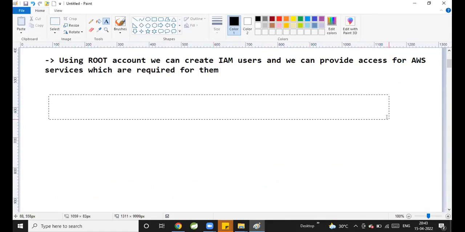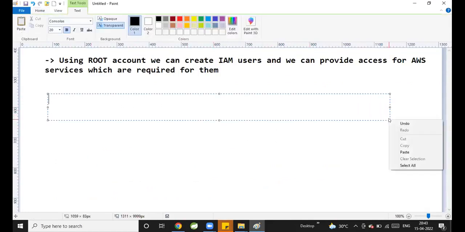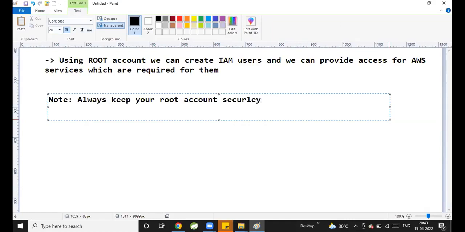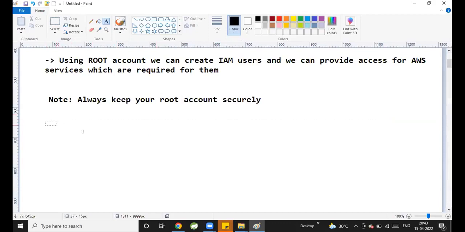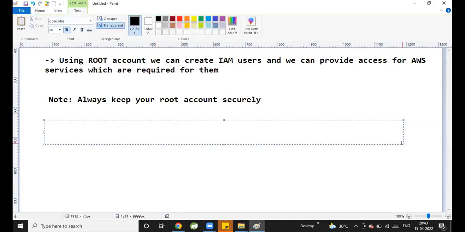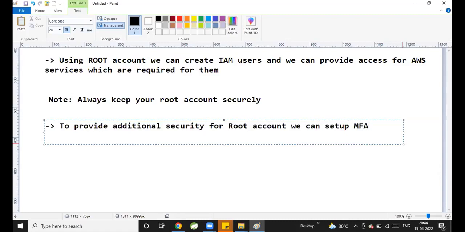Always keep your root account securely. Now, to provide additional security for the root account, we can set up MFA.